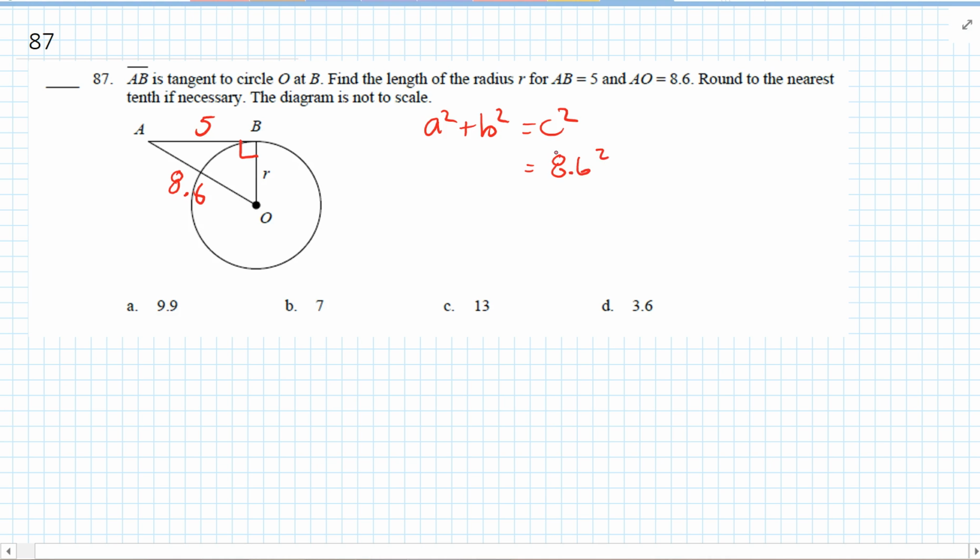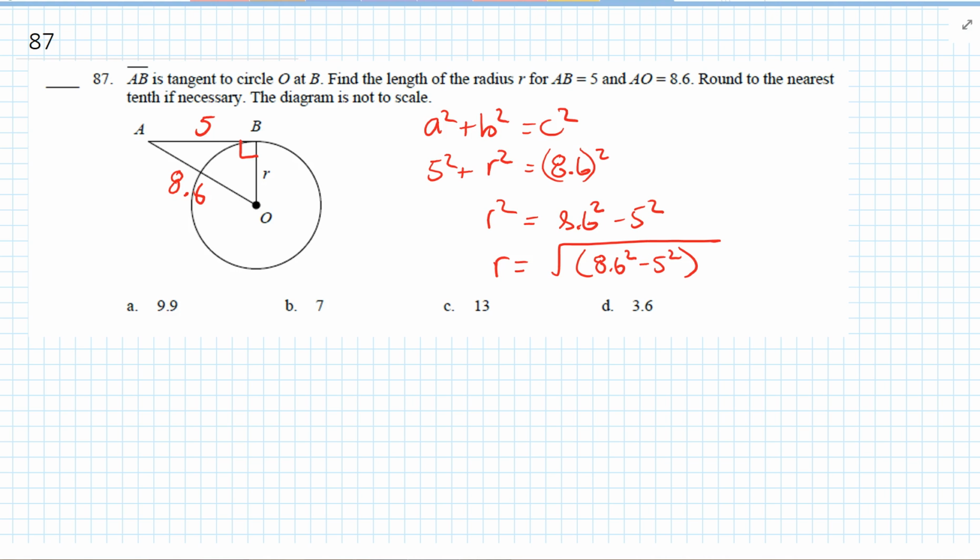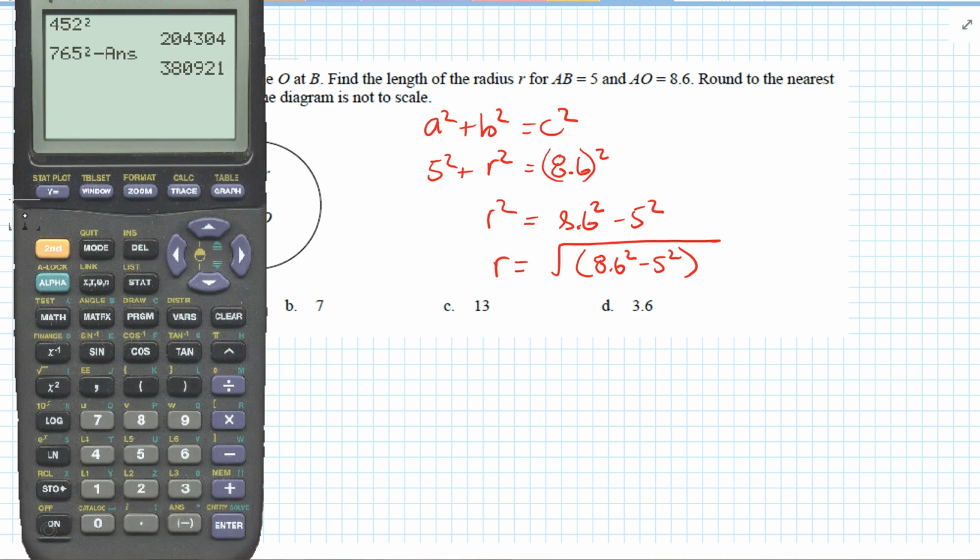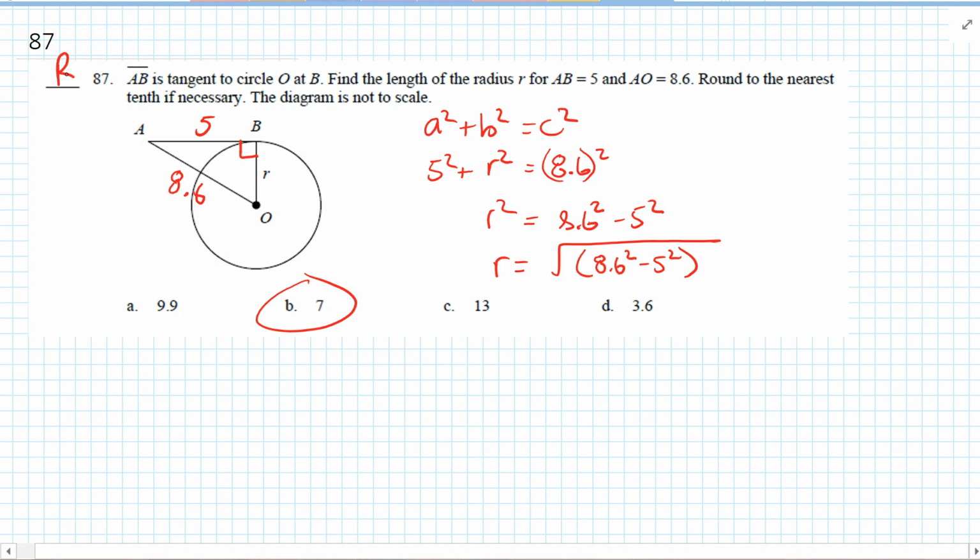So 8.6 squared. A squared, we'll just make it 5 squared, and b squared, we'll make it r. So r squared equals 8.6 squared minus 5 squared. So r is going to equal the square root of 8.6 squared minus 5 squared. So we can get our handy-dandy calculator out. And you could have simplified all this beforehand too. You don't have to follow this direct order. The square root of 8.6 squared minus 5 squared, close parentheses, 6.99. So the answer is B, 7.